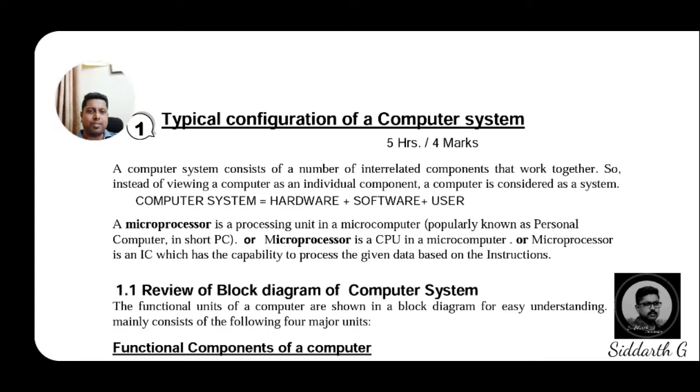Microprocessor is a processing unit in a microcomputer, popularly known as a personal computer. See, in this name itself, the function of the particular device is there. As you saw on the screen, it will process. What will it process? It will process what we give as inputs to the computer. That will be processed, and it will give exact results. So this is what we call the function of the microprocessor.